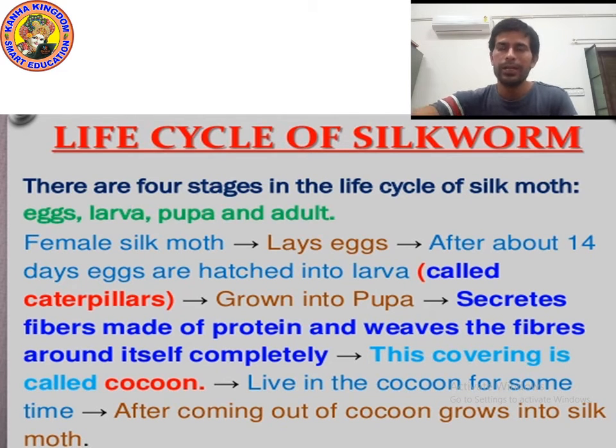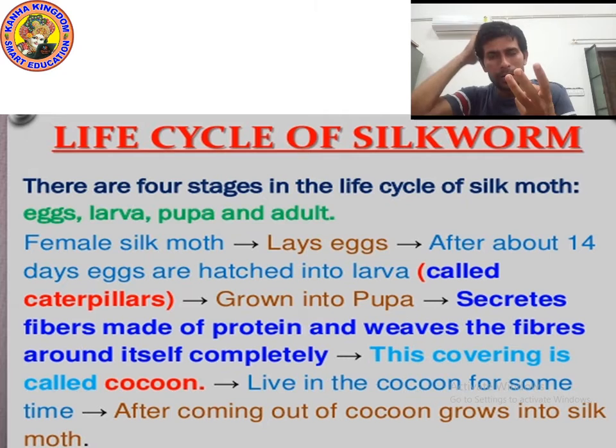Step number 1, female silk moth lays eggs. Step number 2, larva hatches out from the egg. Larva is also known as caterpillar. Step number 3, it grows into a pupa, which secretes fibers of protein and weaves the fiber around itself completely.